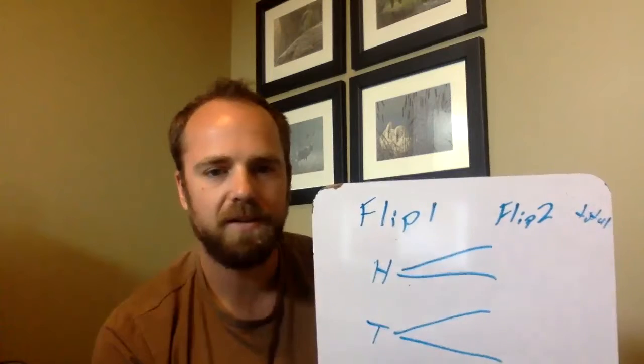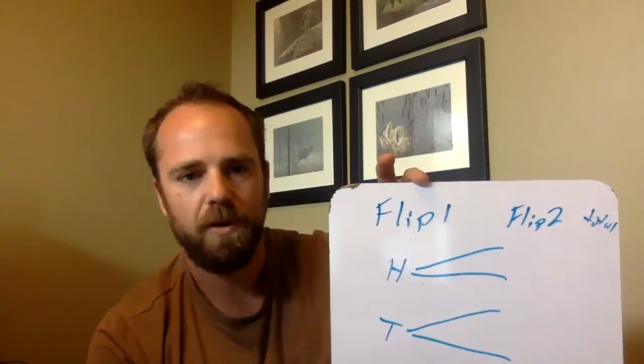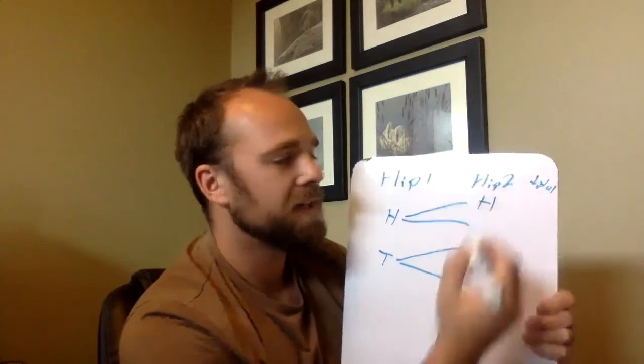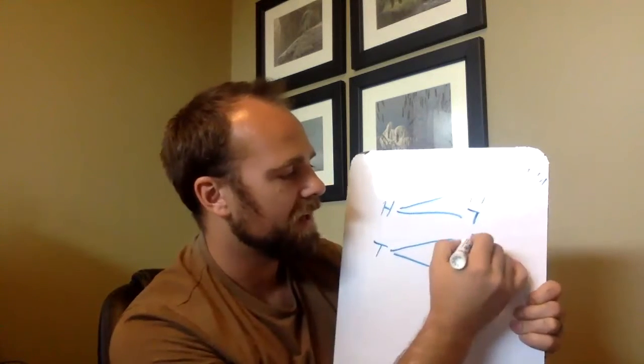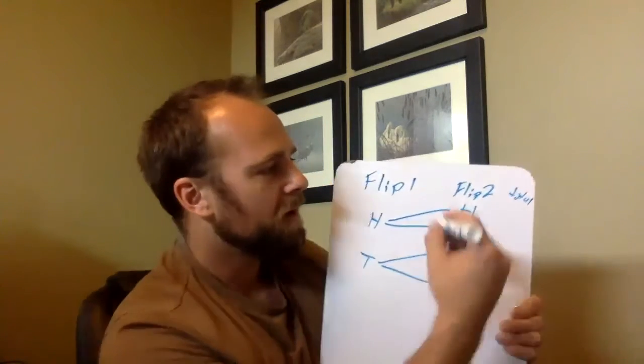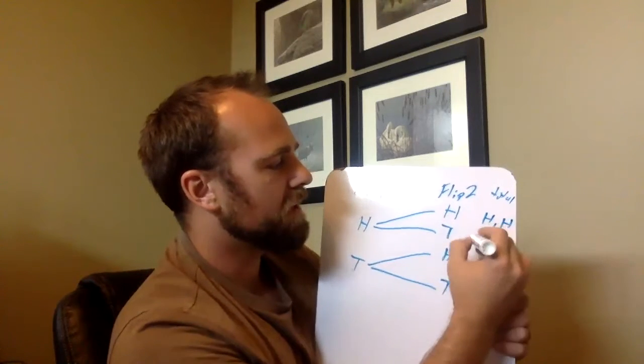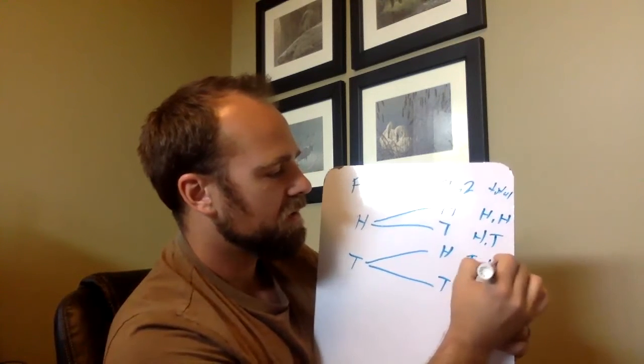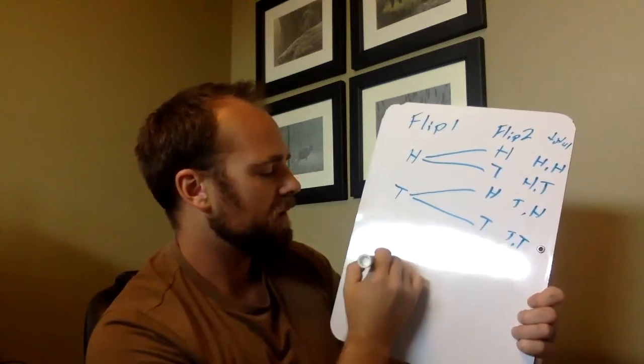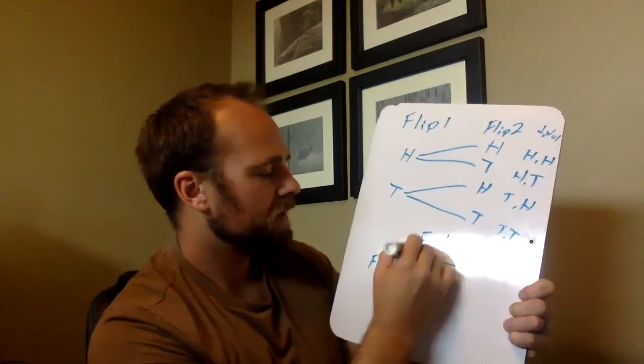After I flip it, whatever happens after is completely not dependent on what happened the first time. So I flipped the coin once, and now I'm going to flip it a second time. What can I possibly get? Well, I could get heads again, or I could get tails. If I flip tails the first time, what could I get? Well, I could get heads, or I could get tails when I flip it the second time. So my total possible outcomes can go heads-heads, heads-tails, tails-heads, or tails-tails. We can break it down and put it into a chart if we want. So if we had flip 1, flip 2, it might look something like this.